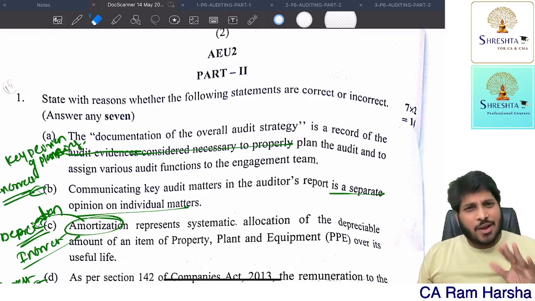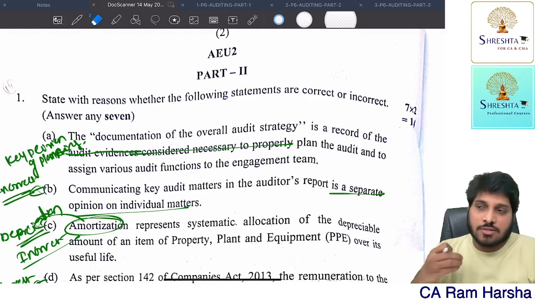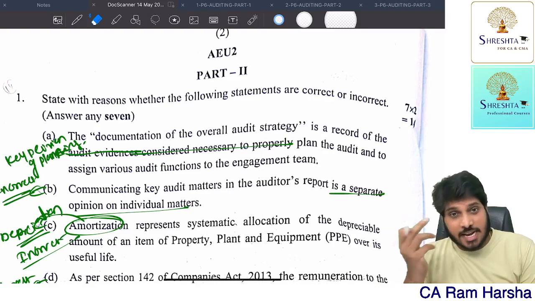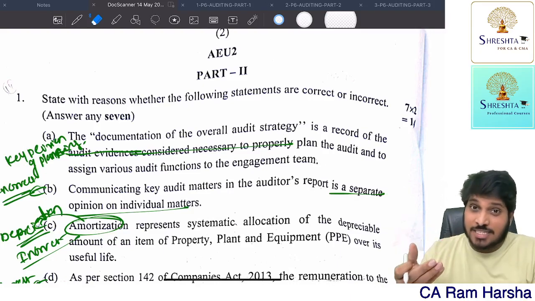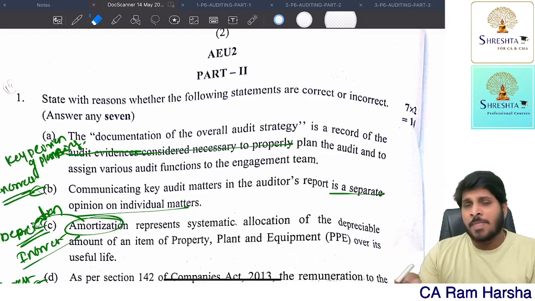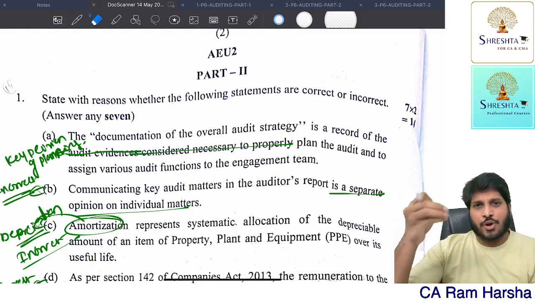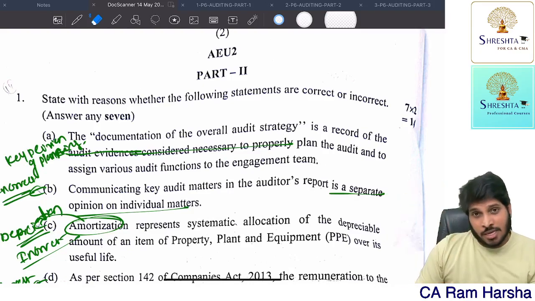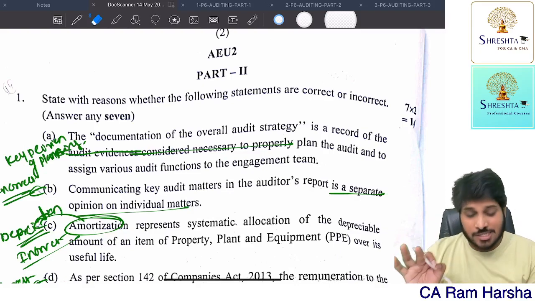But I also felt the questions were a little lengthy. But I don't think you are supposed to write full-fledged detailed answers. Most of the questions were tested for either 3 marks or 4 marks. I told even in the marathon, everywhere I always tell you that you just have to write 3 points or 4 points. If you sincerely prepared in such a manner, you could have definitely rocked this paper.